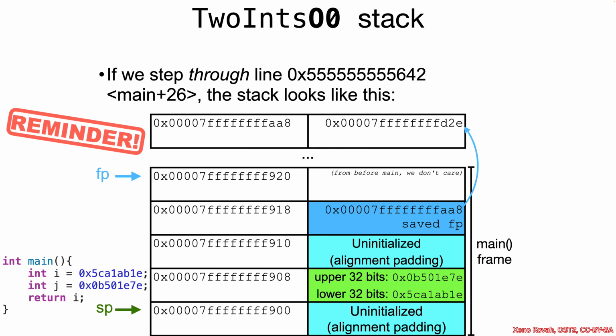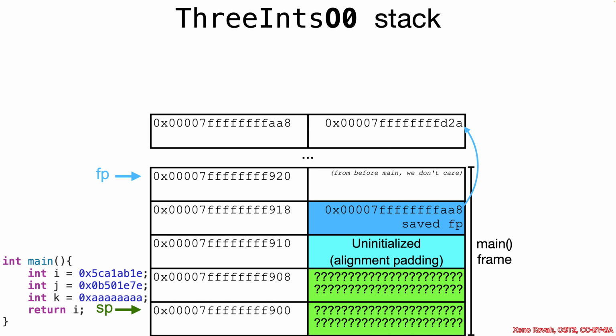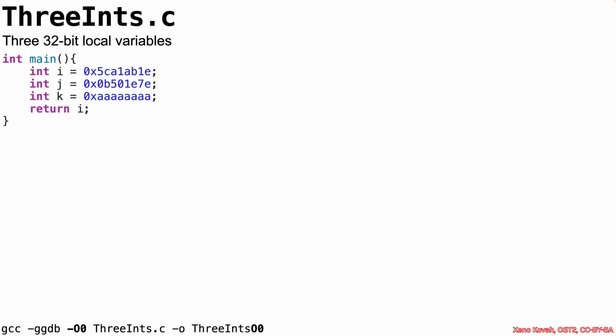Here's your reminder of 2 ints. Again, uninitialized padding and the 16-byte allocation for the local variables, obsolete and scalable. So my question to you is 3 ints, not 3 long longs, 3 ints. If you added a new local variable k with all a's, where would it go on this diagram? What would the stack look like?